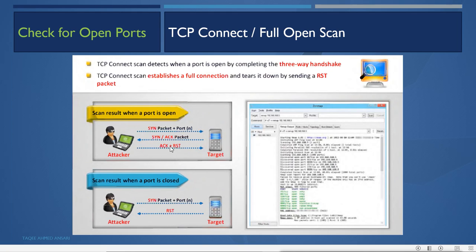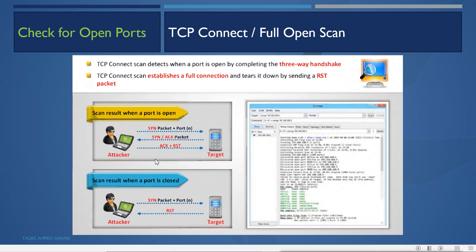The connection will be established, and along with the ACK, the attacker will send the reset also. So it will reset the connection. That means the attacker doesn't want to send data; it just wants to check whether the port is open or not. So it will send the normal SYN. When it gets the SYN-ACK, that means the port is open, so it will send the ACK to complete the connection, and also send the reset without sending the data to close the connection. So it only wants to know whether the port is open or not.